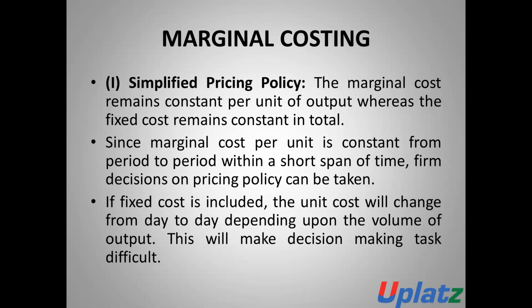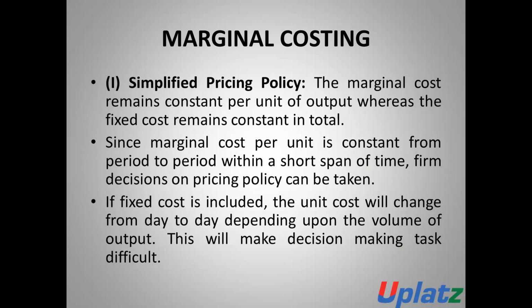These all are the advantages of marginal costing. Number one is simplified pricing policy. The marginal cost remains constant per unit of output, whereas the fixed cost remains constant in total.